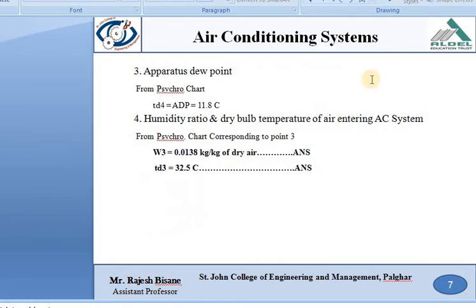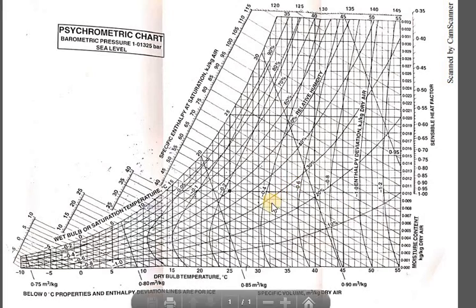Okay. And the third is the apparatus dew point temperature. From the psychrometric chart at point number 4, we can find the apparatus dew point temperature, which is equal to 11.8 degrees Celsius. And the fourth point is the humidity ratio and dry bulb temperature of the air entering the air conditioning system. So from the psychrometric chart, directly we can find the value of W3 is equal to 0.138 and TD3, which is equal to 32.5 degrees Celsius, like this one.